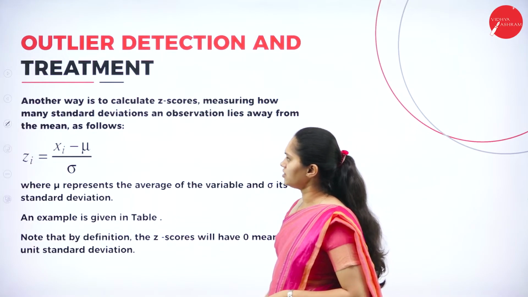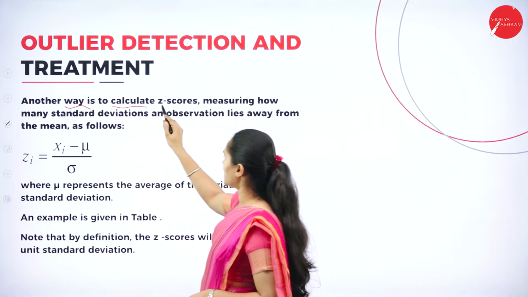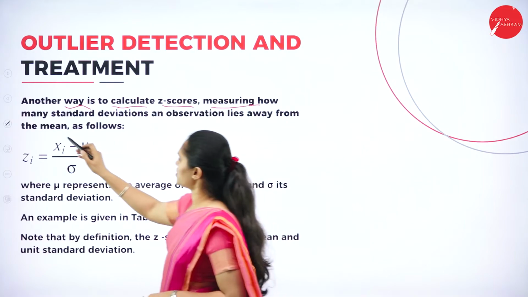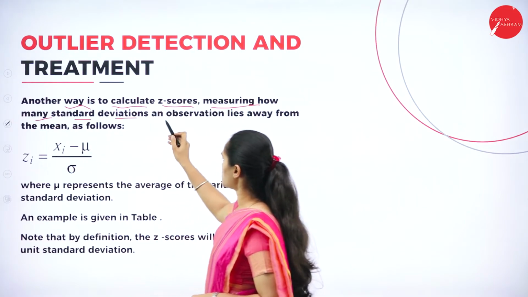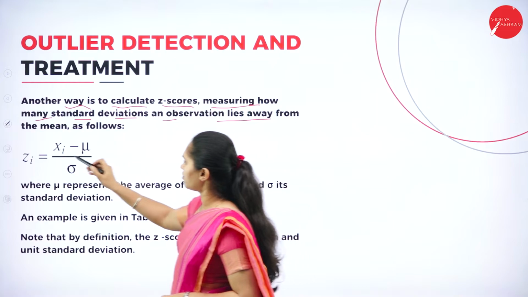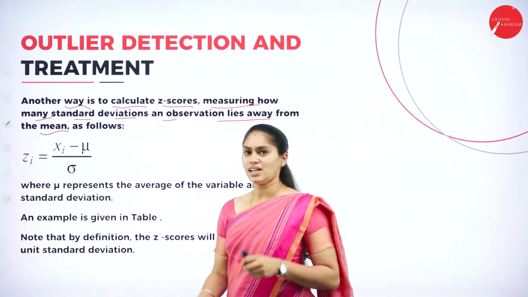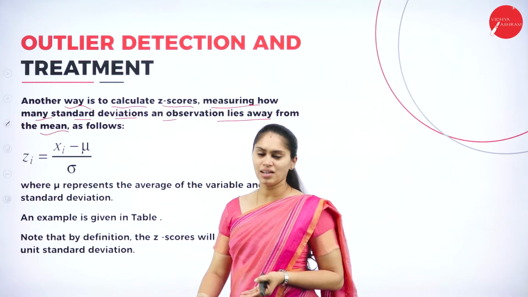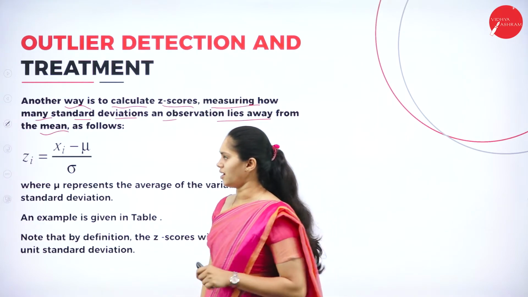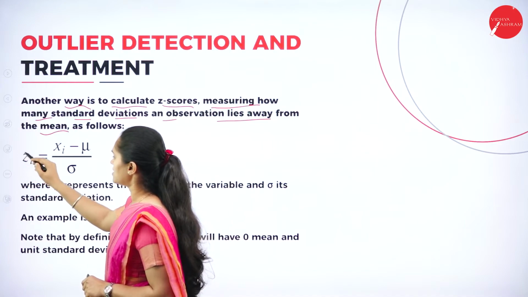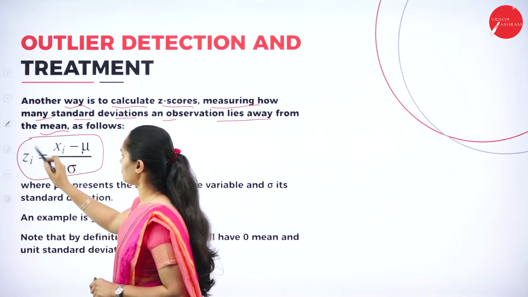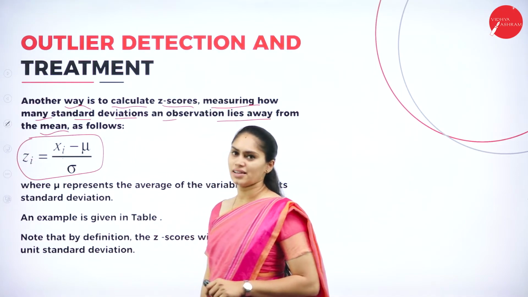We'll see the next one, another way, which is to calculate z-scores. It measures how many standard deviations an observation lies away from the mean. So we find the mean value, and values that are far away from that mean will be considered outliers. How do we find that? zi is equal to xi minus mu over the standard deviation.